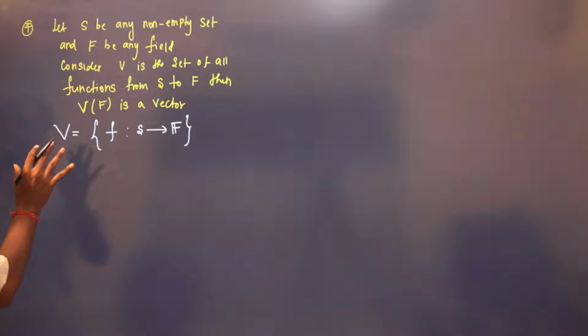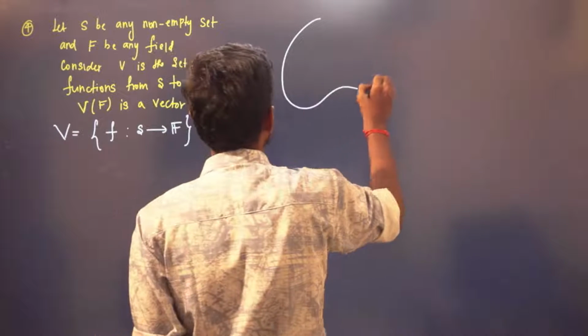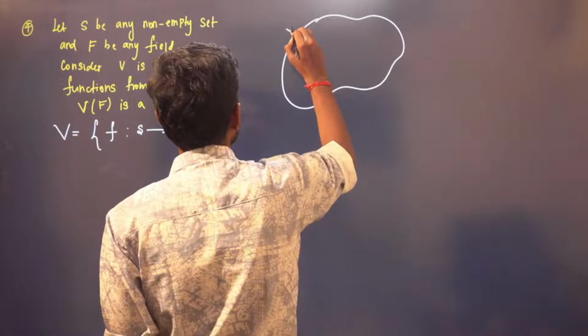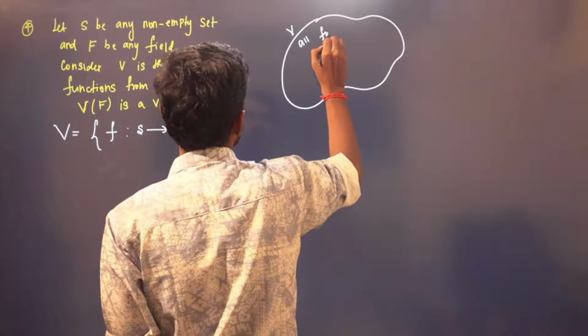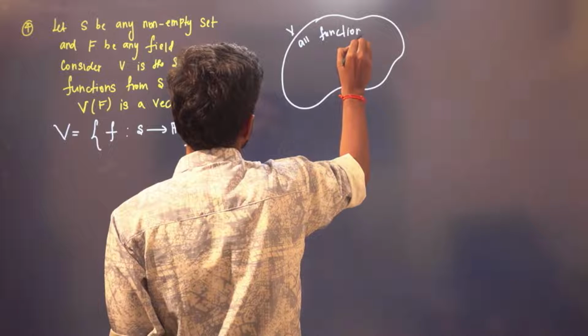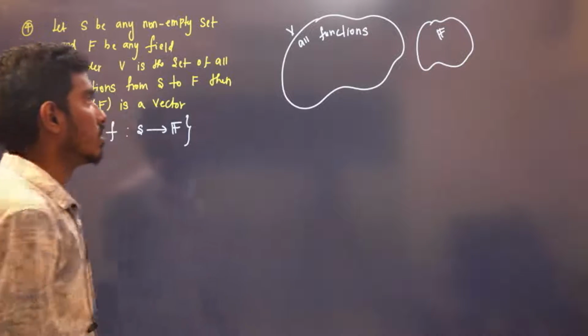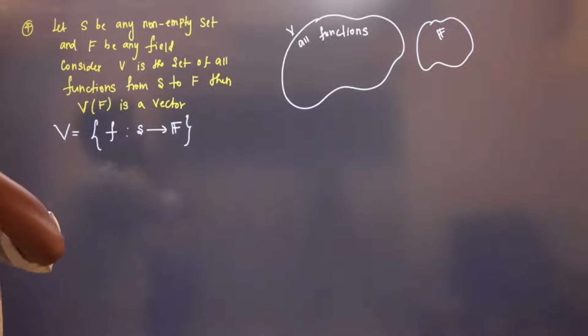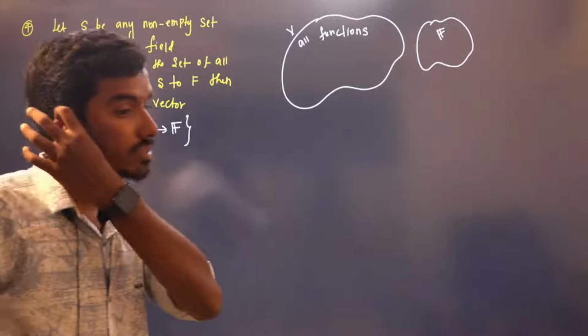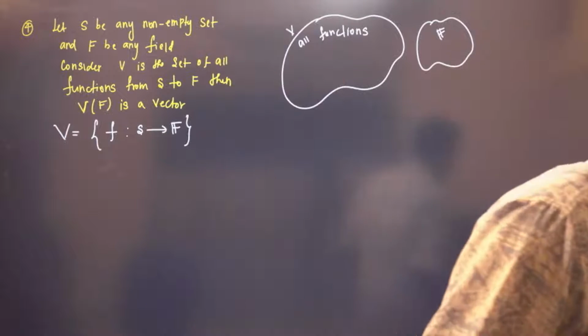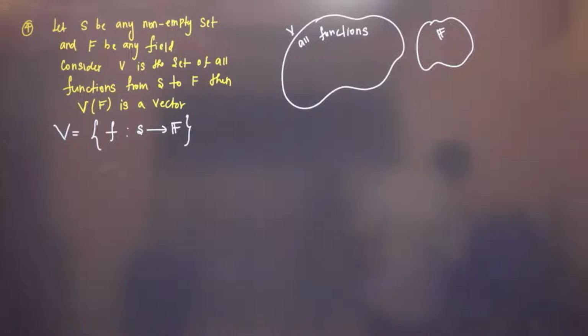Then this is our V now. V over F is a vector space. So this consists of all functions, and you have a field. All functions will be here. It can be continuous, it can be discontinuous. It consists of all functions: sin x, cos x, e power x, 1 by x.